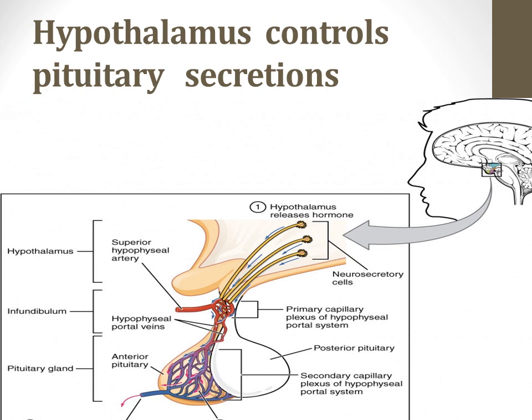Secretion of the posterior pituitary is controlled by nerve signals that originate in the hypothalamus and terminate in the posterior pituitary. In contrast, secretion by the anterior pituitary is controlled by hormones called hypothalamic releasing and hypothalamic inhibitory hormones. These factors are made within the hypothalamus and then conducted to the anterior pituitary through minute blood vessels called the hypothalamic-hypophyseal portal system. In the anterior pituitary, these releasing and inhibitory hormones act on the glandular cells to control their secretion.